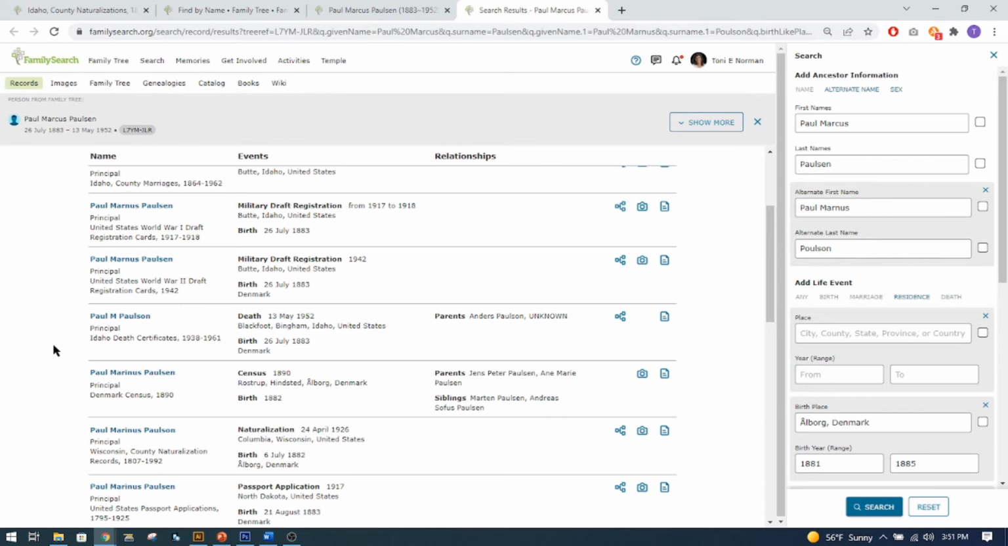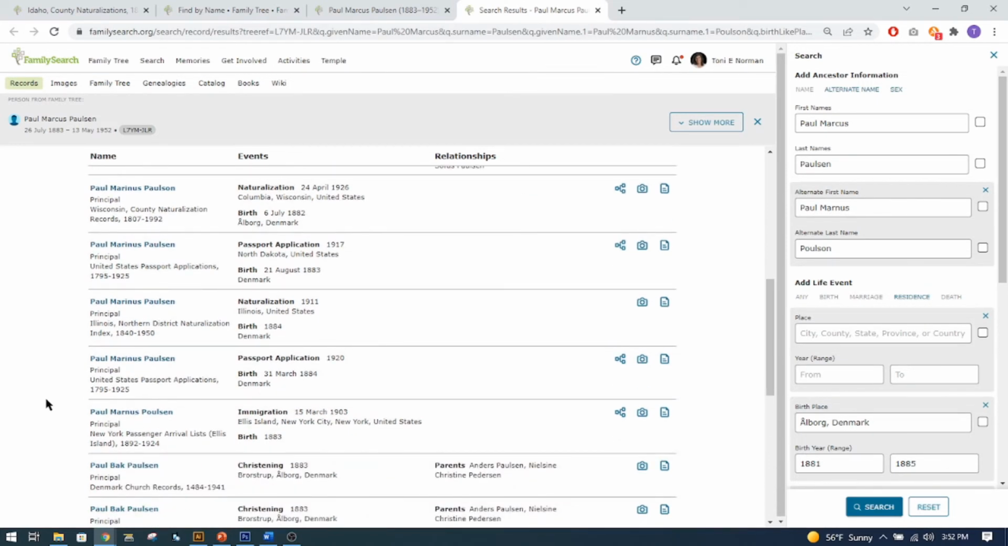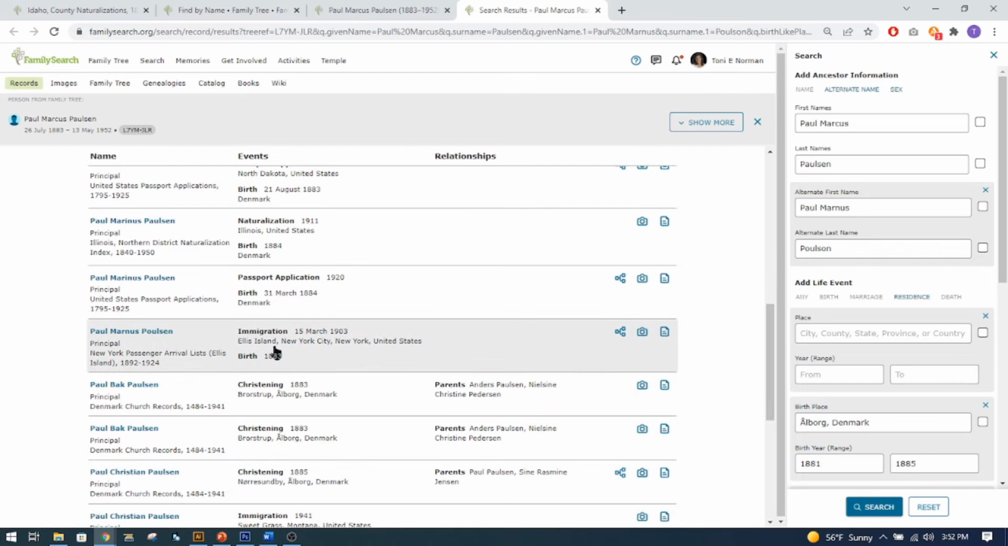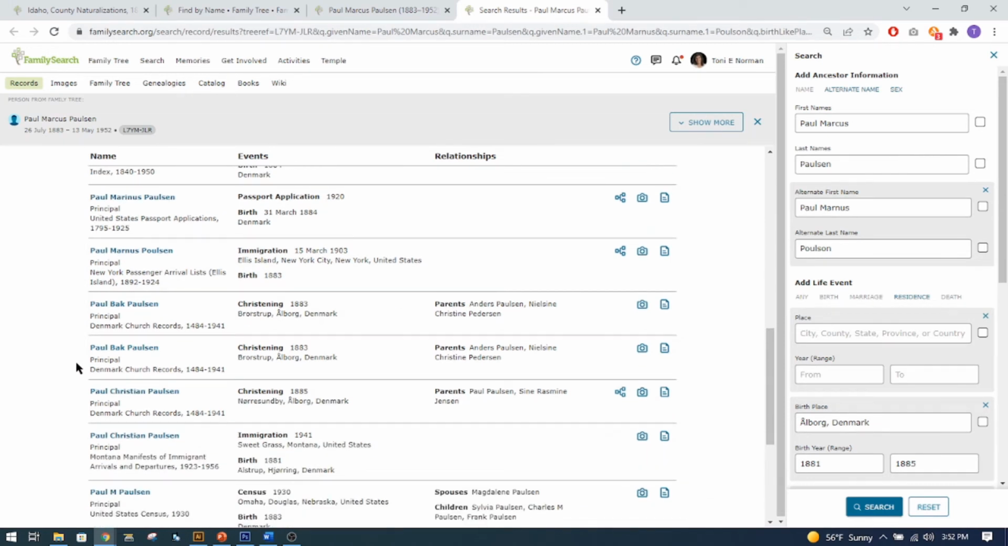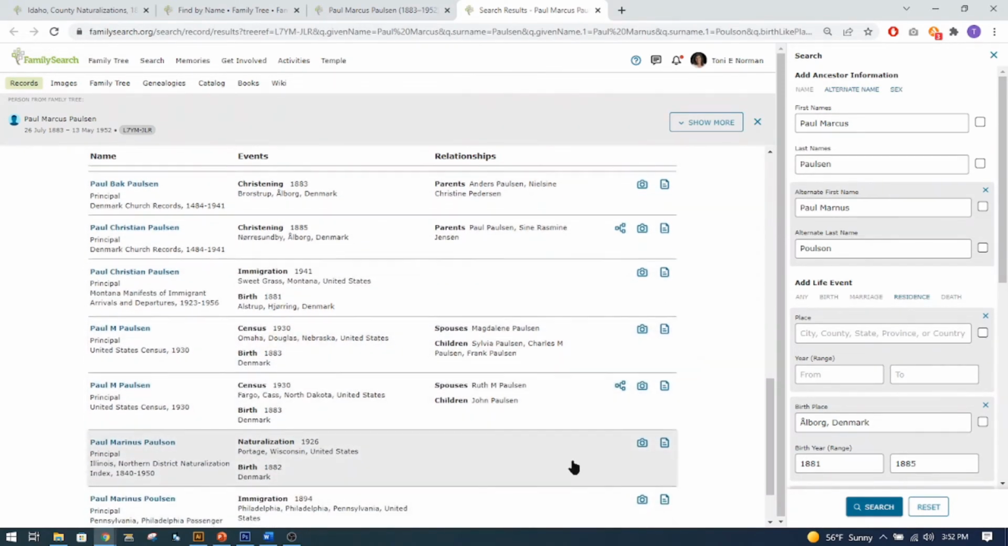And let's see, let's go down here. Here's a passport application, 1917. The name is close, but it's North Carolina. Here's a naturalization, 1911, but it's Illinois. This is attached. That could be the one that's already attached. There was a passenger list already attached for him, I don't remember the date. Okay, so I just don't see it here, and if I kept looking, maybe I would find it.